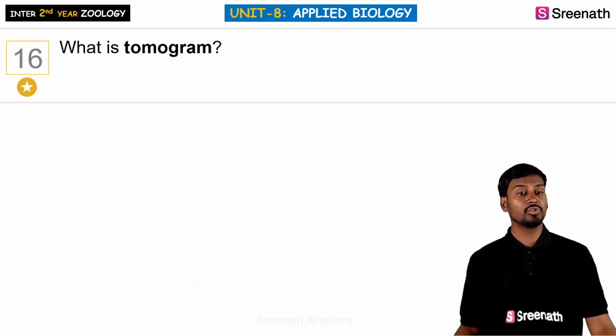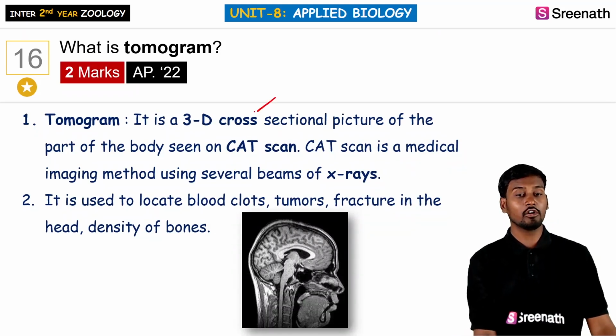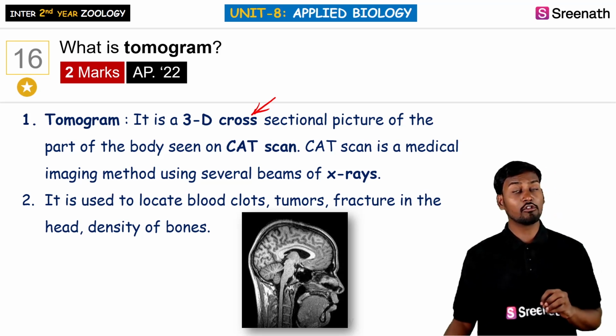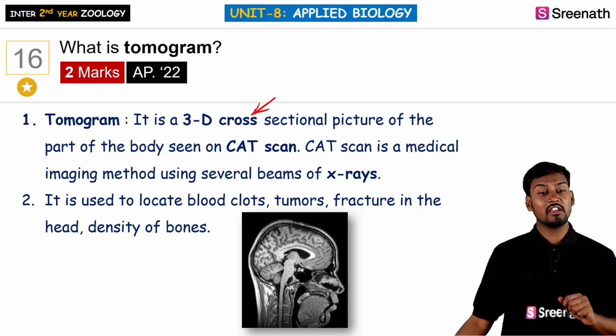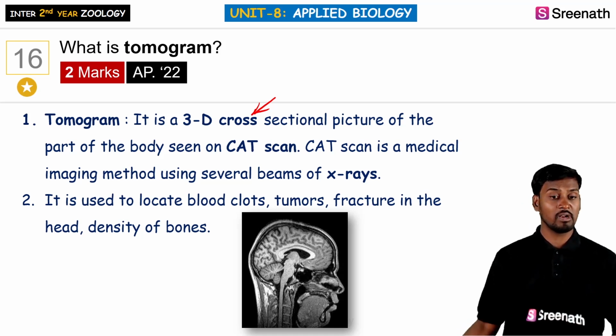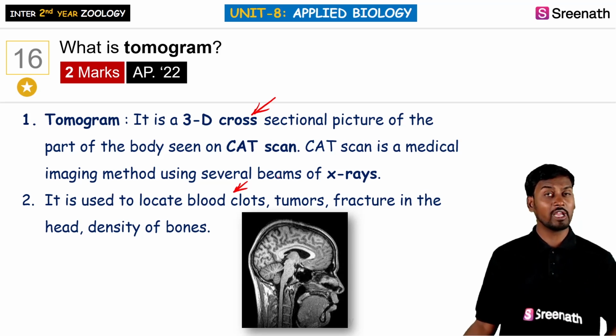And the 16th question is: what is a tomogram? A tomogram is a 3D cross-sectional picture of a part of the body, which is called a CAT scan. So CAT scan is a medical imaging method where we can see several beams of X-rays. So this tomogram can be used to scan the brain to locate blood clots, tumors and fractures within the head.